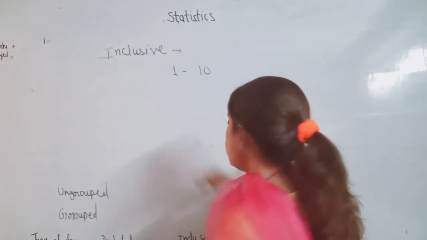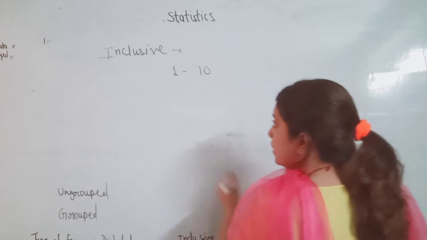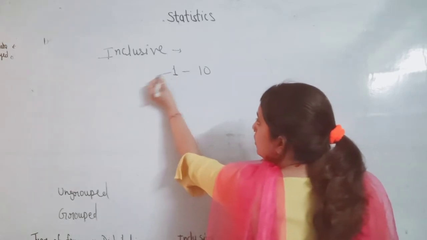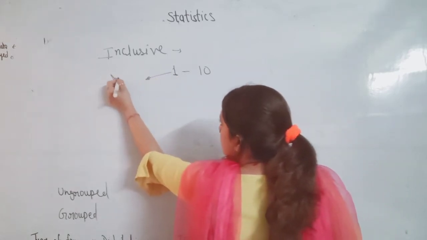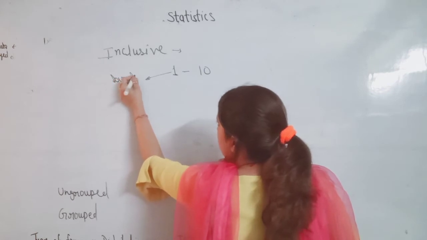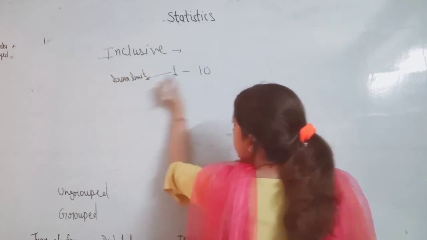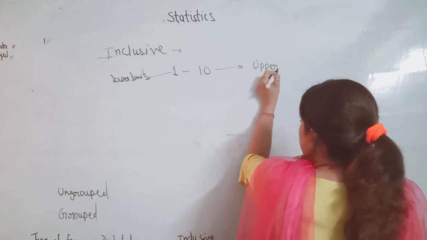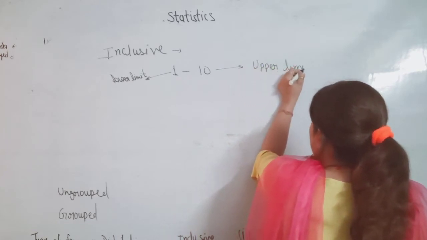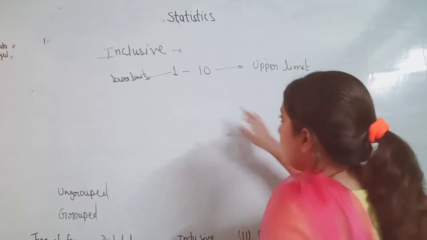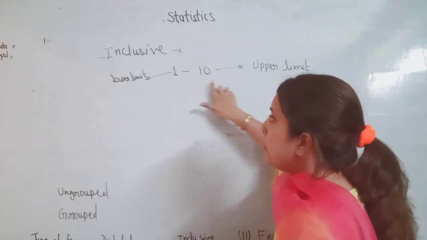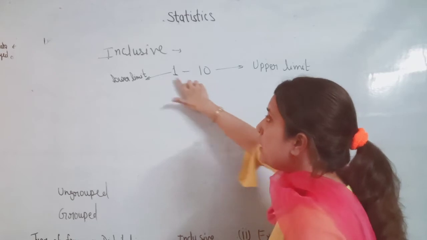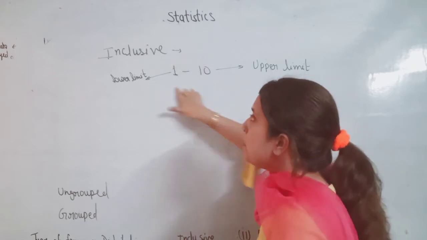The first number of the class interval is called the lower limit, and the second number is called the upper limit. In inclusive, both numbers are included in the same interval.